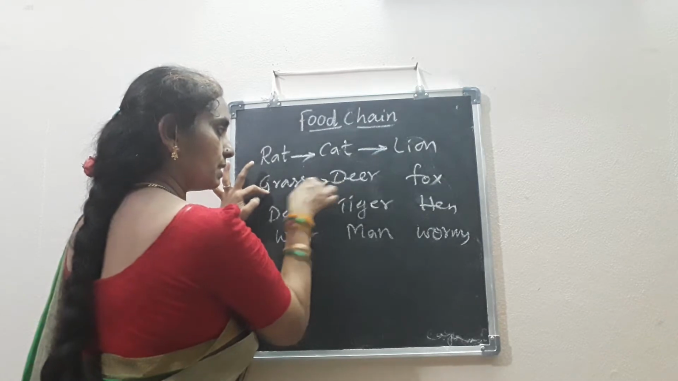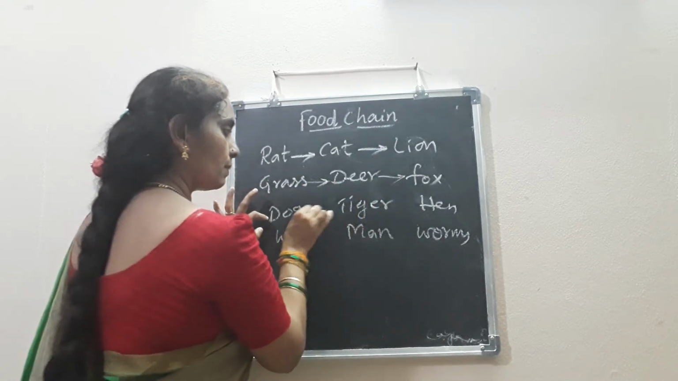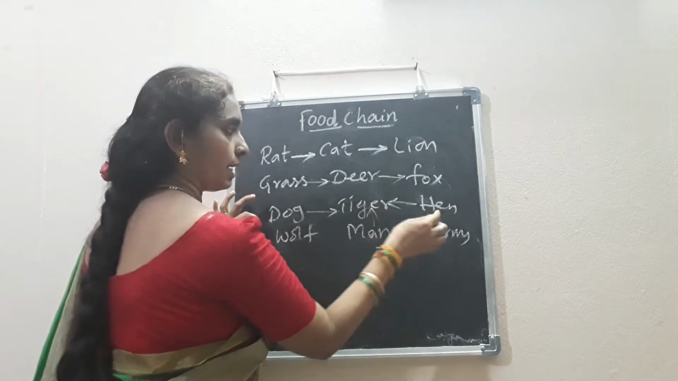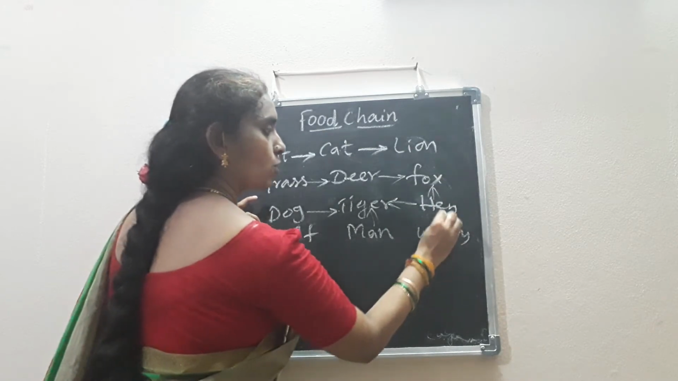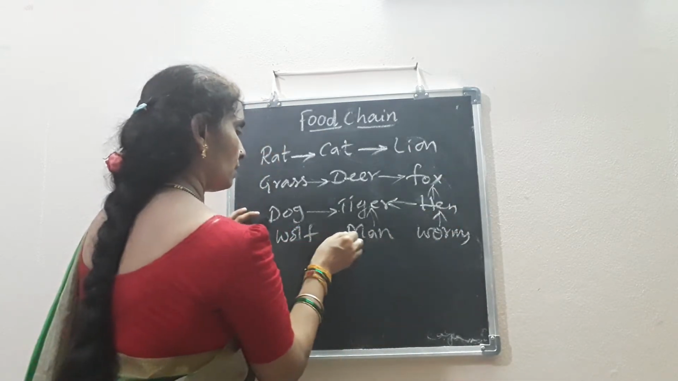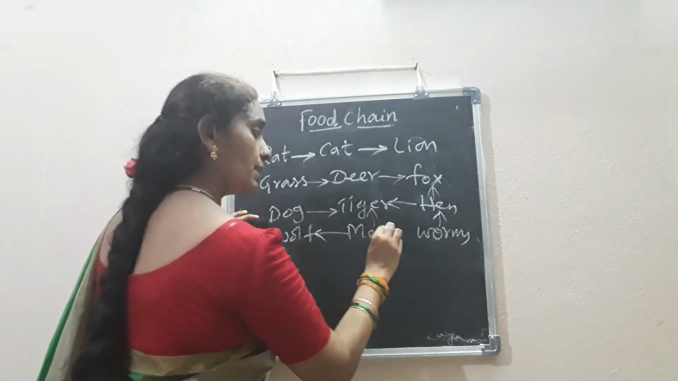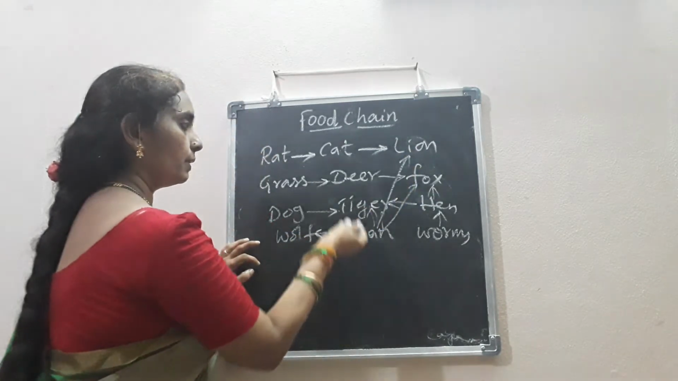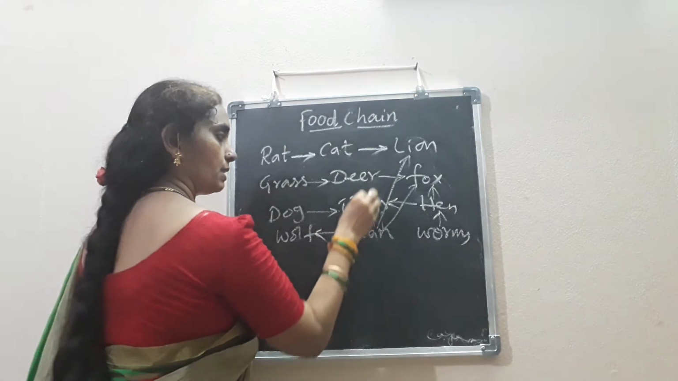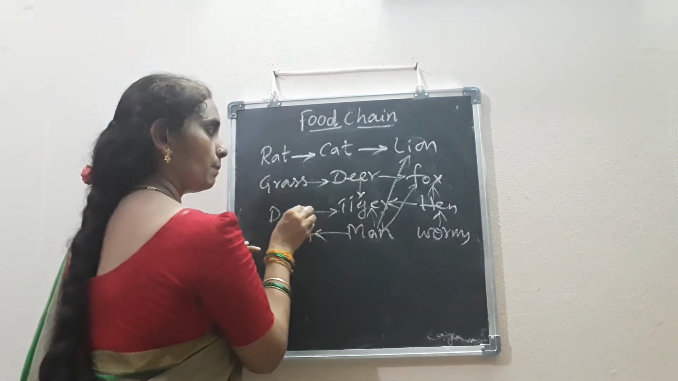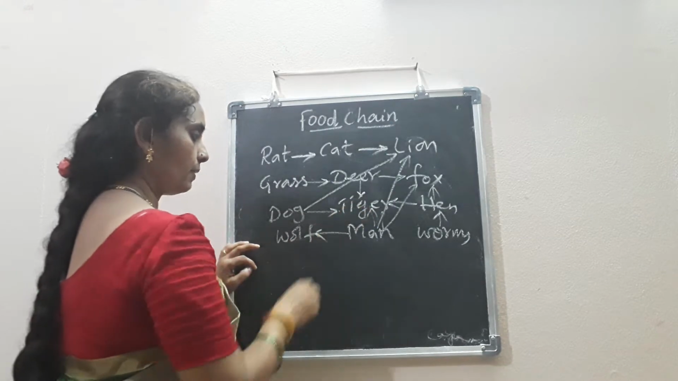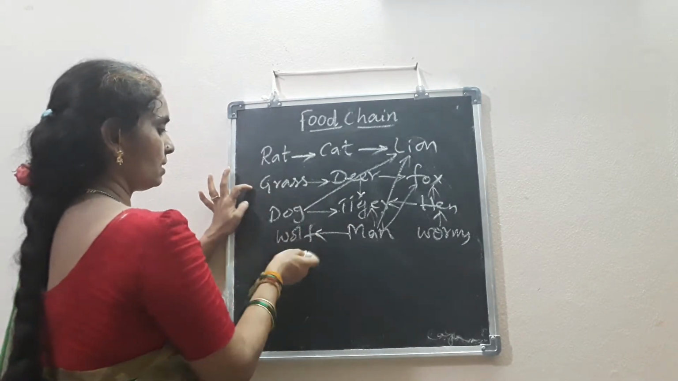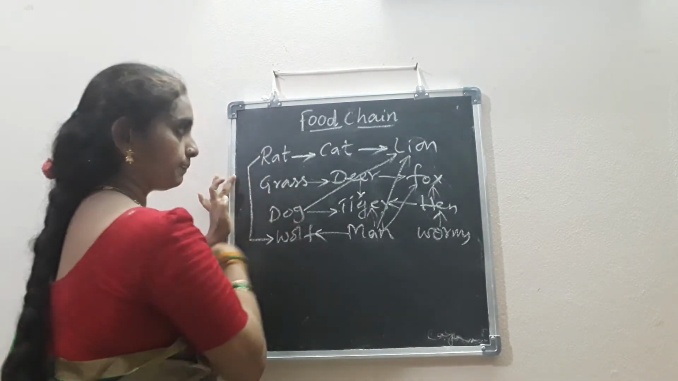Grass is eaten by deer, deer is eaten by fox. Dog is eaten by tiger, man is eaten by tiger, hen is eaten by tiger, hen is eaten by fox, worms are eaten by hen. Man is eaten by wolf, man is again eaten by the fox and the lion too. Deer is eaten by the tiger, isn't it? Dog is eaten by the lion as well as the tiger. And the grass here, except for deer, is not available, isn't it? And again, rat is eaten by the wolf.